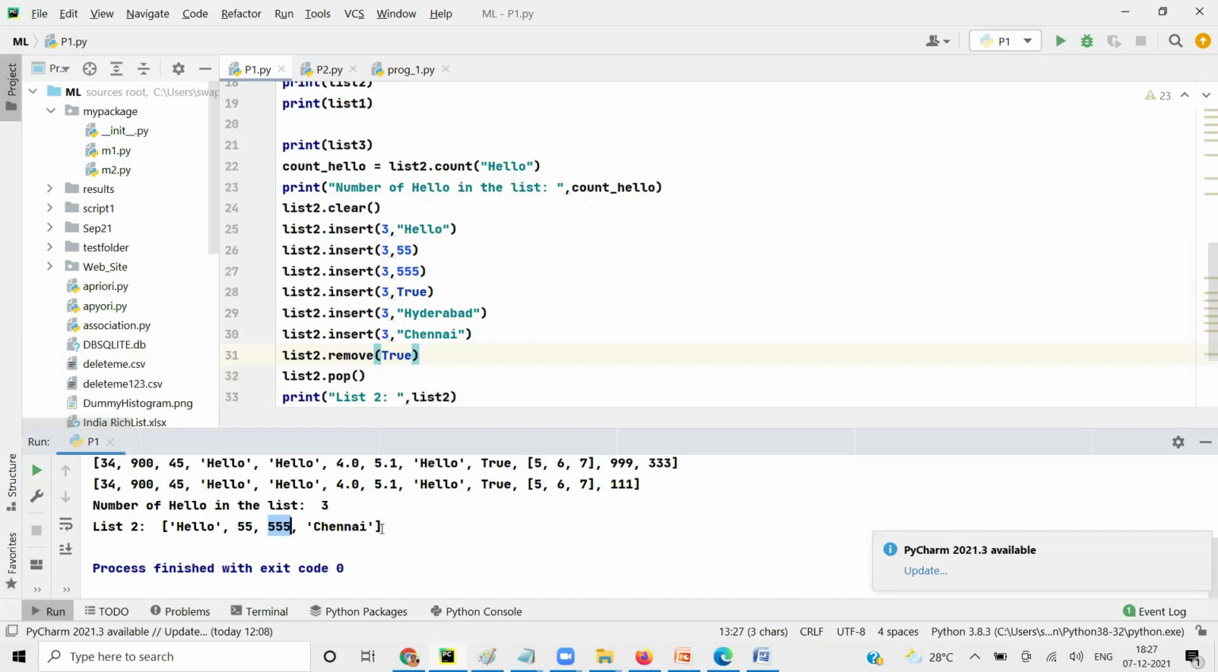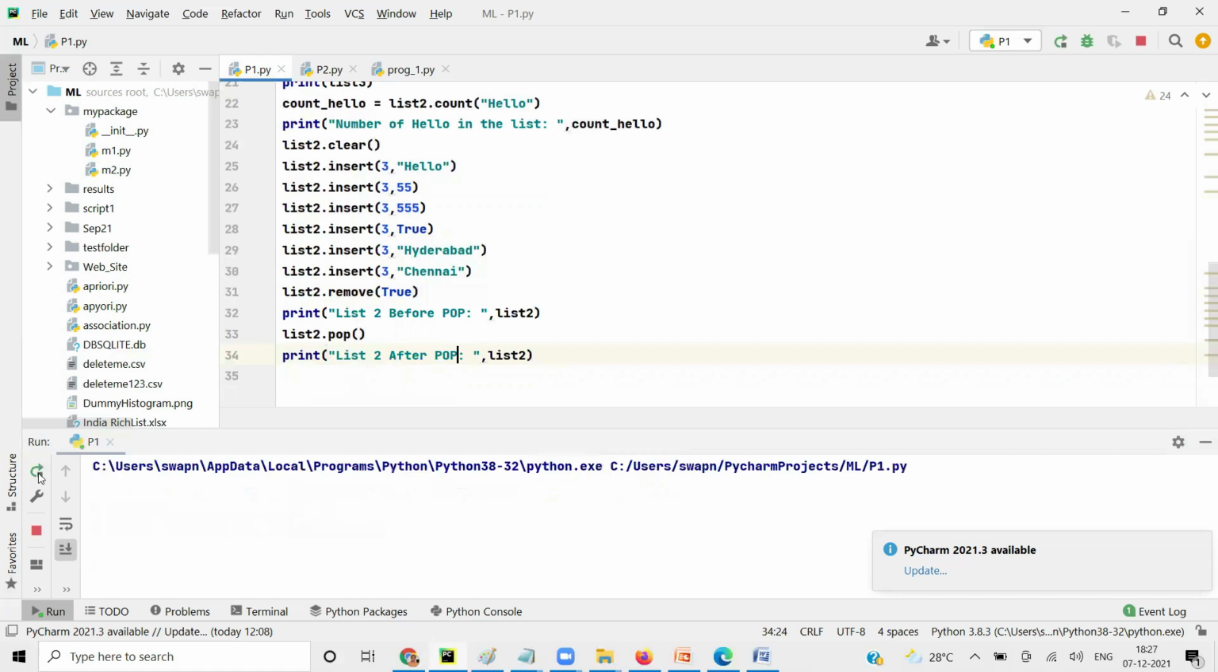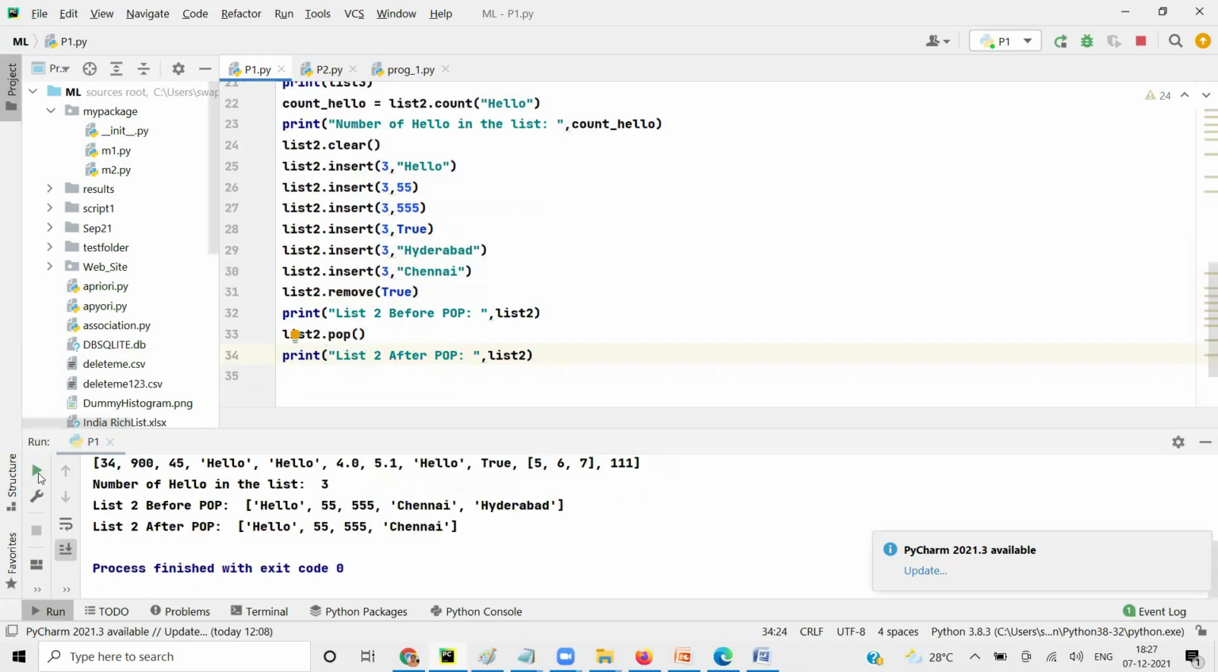But what does pop do? Let me print list2 before pop and list2 after pop. It removed the last element. Or you can even define the index which you want to remove.